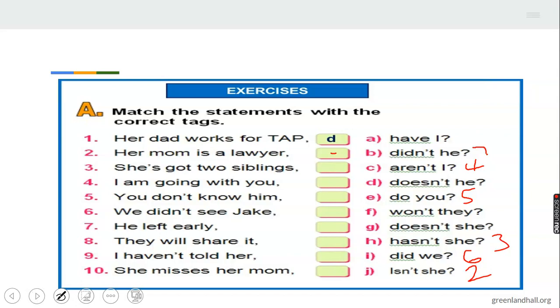Won't they? This goes for number 8. Then I haven't told her. Have I? Number 9. She misses her mom. Doesn't she? Number 10. This is the end of the snap test.